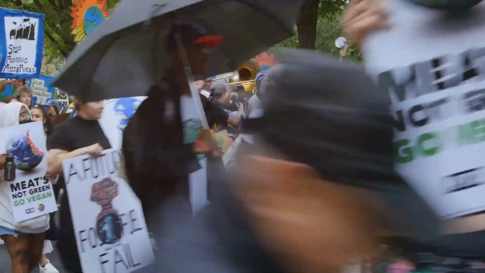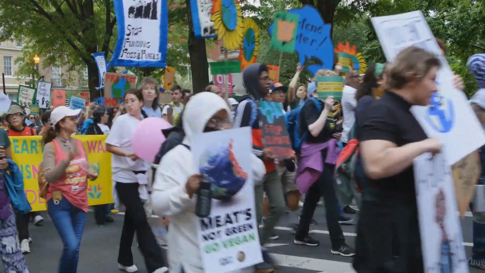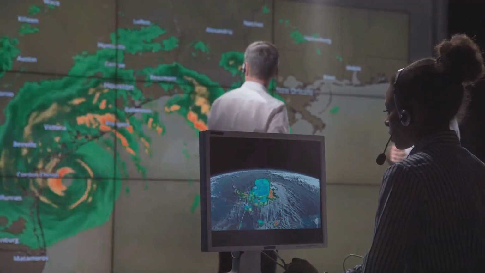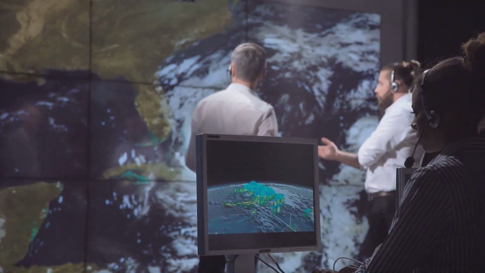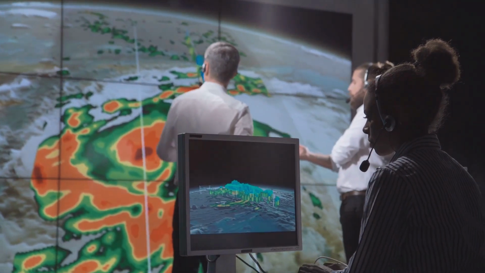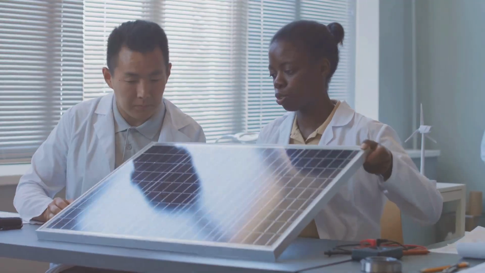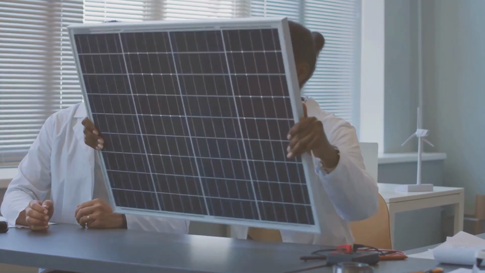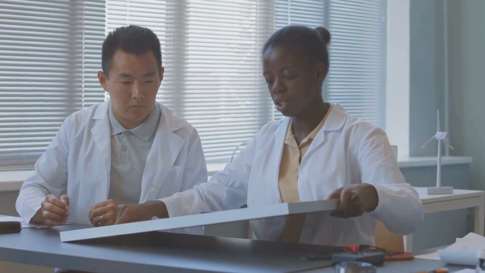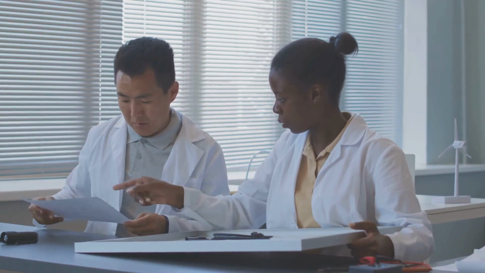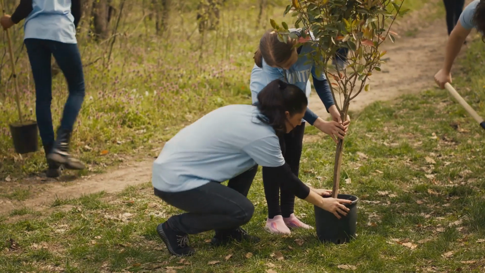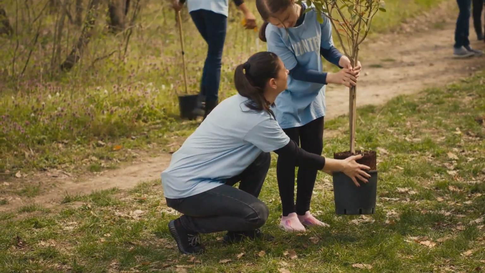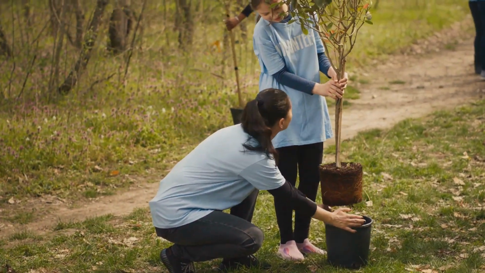As we grapple with the urgent need to address climate change, understanding polarizability becomes crucial. It allows us to model the climate system accurately, predict the impacts of increasing greenhouse gas concentrations, and develop effective mitigation strategies. By comprehending how polarizability influences the Earth's energy balance, we can make informed decisions about energy consumption, technological innovation, and environmental policy. In essence, understanding polarizability empowers us to become better stewards of our planet, ensuring a sustainable future for generations to come.